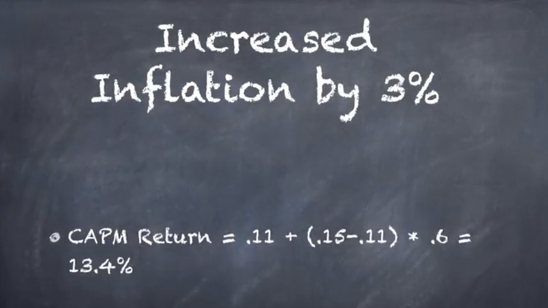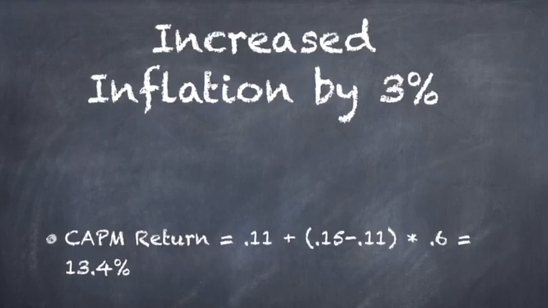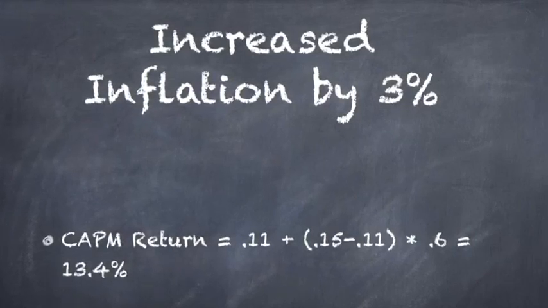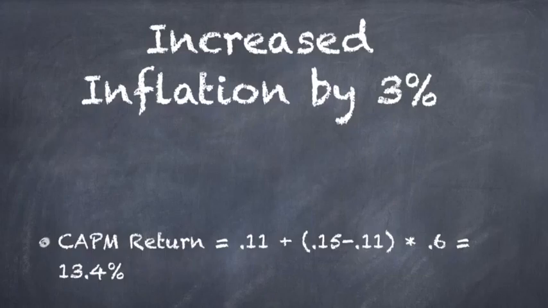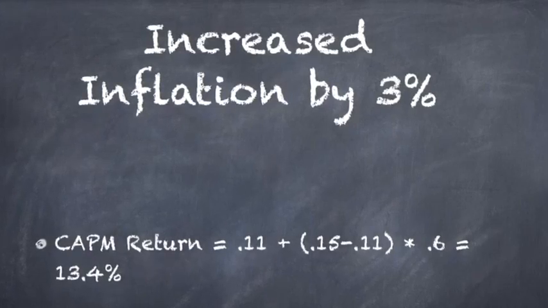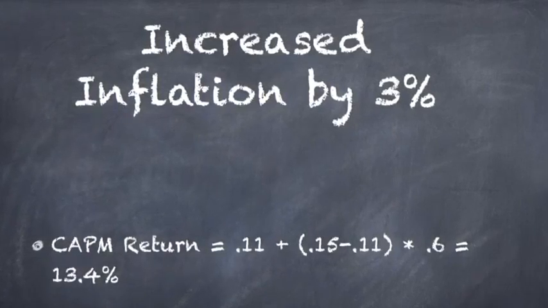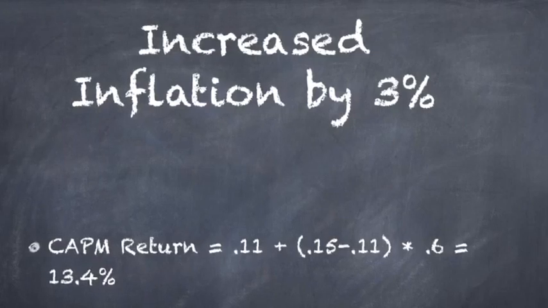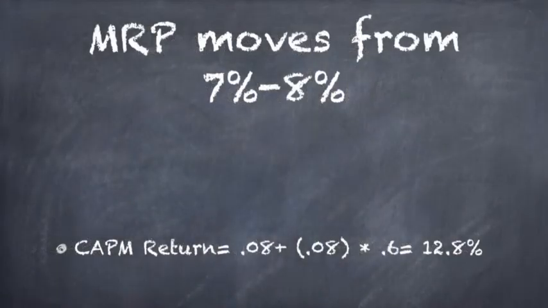Now that we see that TECO is currently undervalued, what happens when there's fluctuations in the market? In this case, what we did was we increased inflation by 3%, and we saw that the CAPM return reduced to 13.4%. And continuing on, if we were to increase the risk-free rate from 7% to 8%, and the market risk premium from 7% to 8%, the required rate of return would then increase to 12.8%.